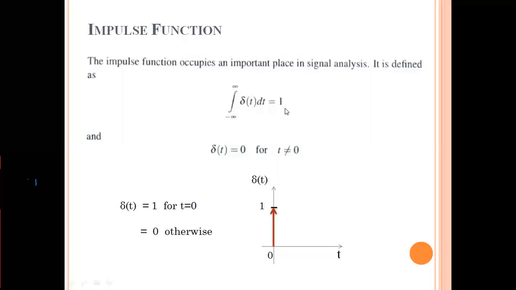You don't consider the limits, whatever the value of time may be, it is only defined at t is equal to 0. That is shown in the graphical representation. Please see here, I have marked that sample only at t is equal to 0. That value is equal to 1. So mathematically it can be represented as delta of t is equal to 1 for t is equal to 0, and it is equal to 0 otherwise.